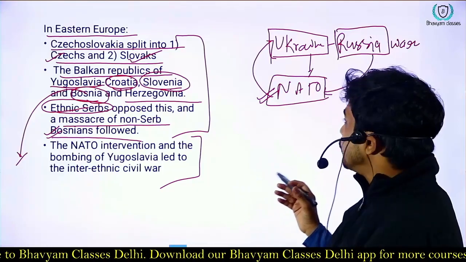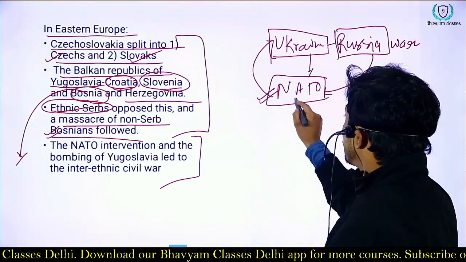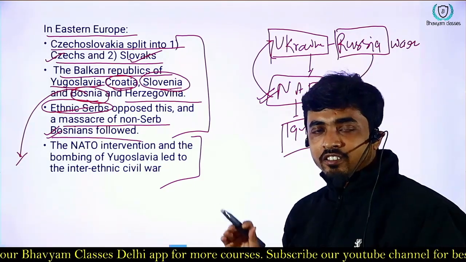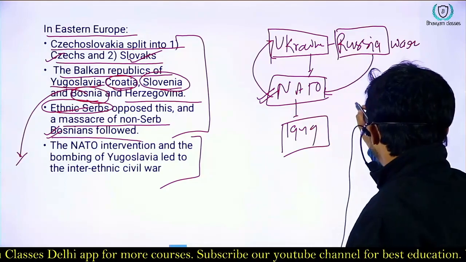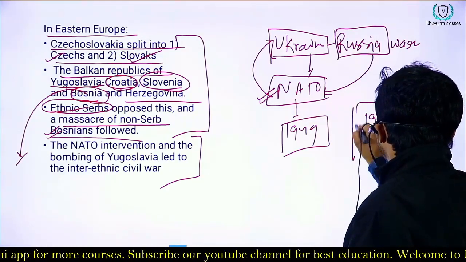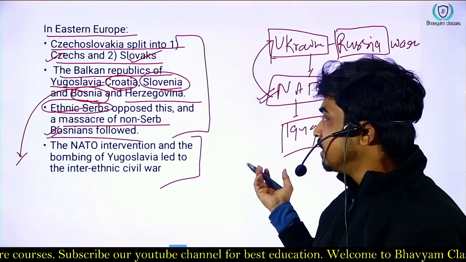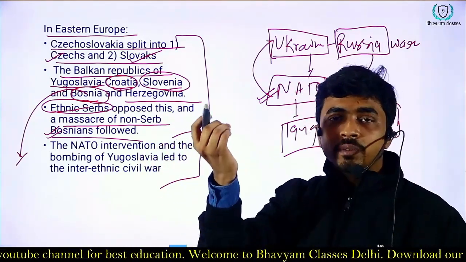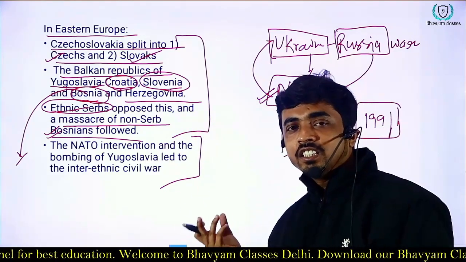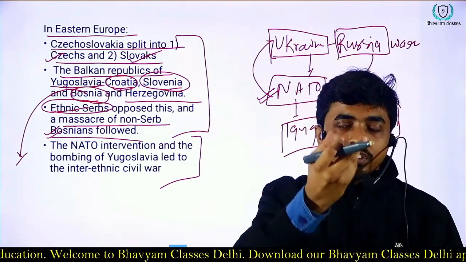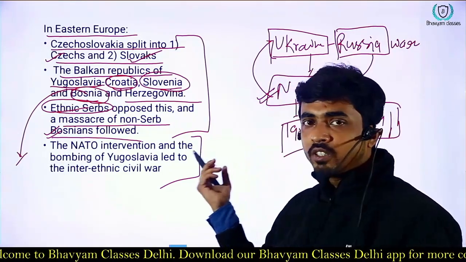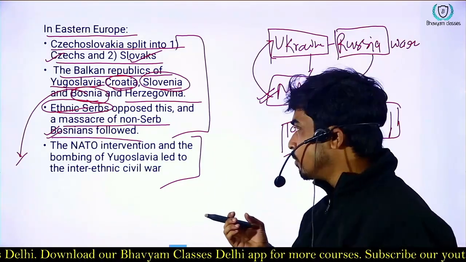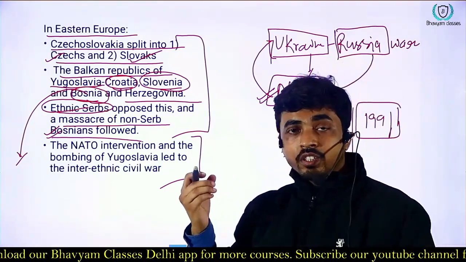So that's how NATO is also involved in Ukraine and Russia, although it was formed in 1949 during the Cold War era. But it didn't go away; even though the Cold War ended in 1991, the influence of NATO is still there. NATO is influencing countries all over the world. It tries to influence the Middle East, the Asian countries, even the South American countries. It tries to proliferate its influence all over the world. That also led to tension.